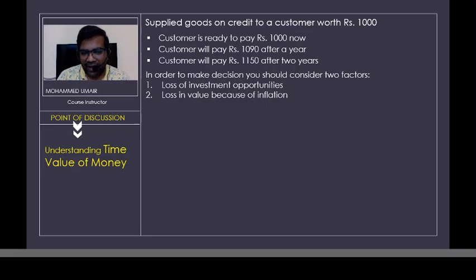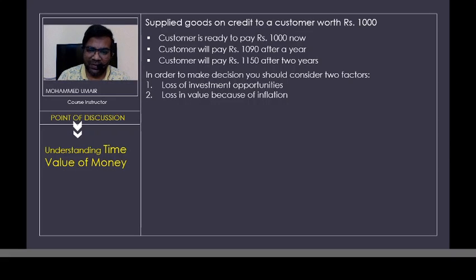Now, if I go for the offer given by the bank, the 3,000 benefit that I am getting, I am getting it in the future. In order to get that future benefit, I may have to forego any investment opportunity that is available.